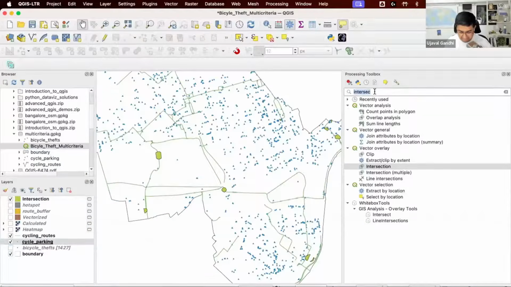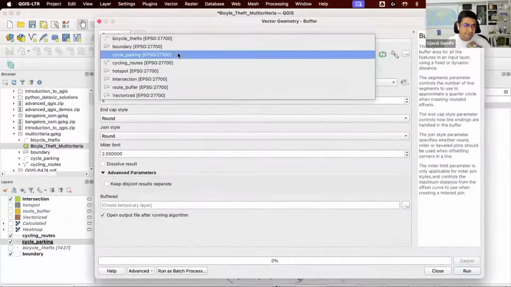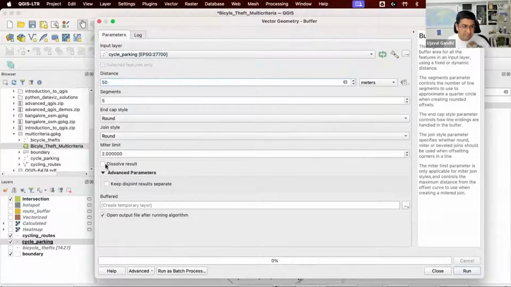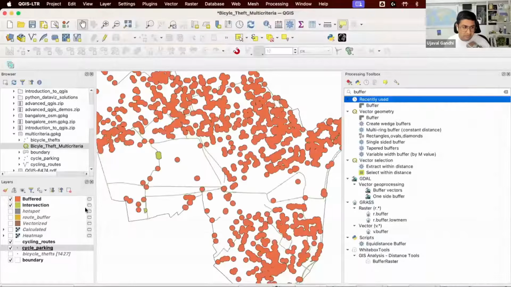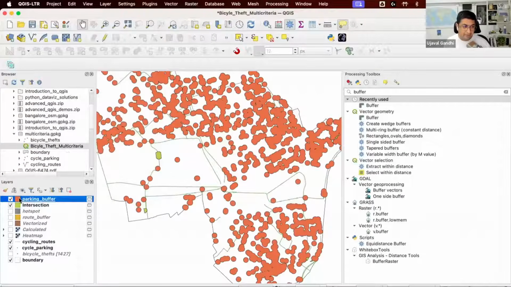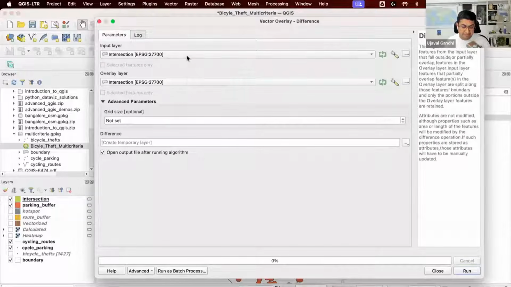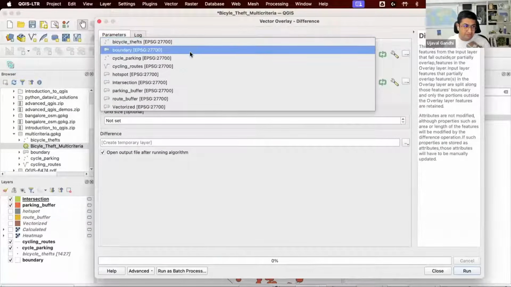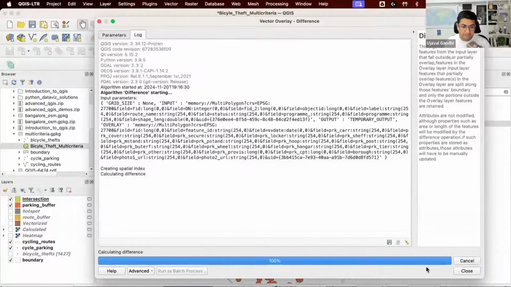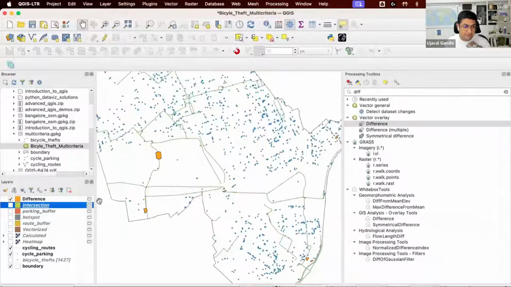So let's compute that. I'll buffer the parking by 50 meters. And this is all the buffer zone of my parking. I want to find areas which are on this but not in that buffer zone, which are away from the existing parking. So instead of intersection, we do the opposite, which is called difference. So I found the difference between the previous criteria and the buffer zone of my parking. And now these are my results.